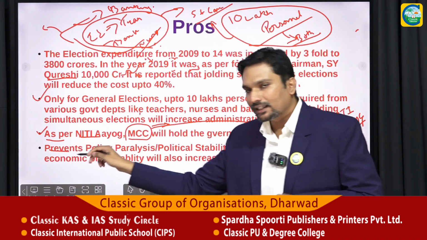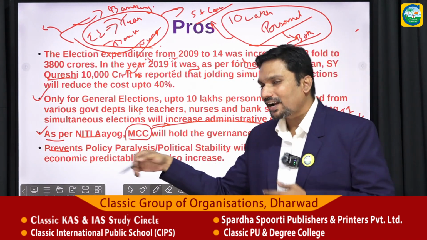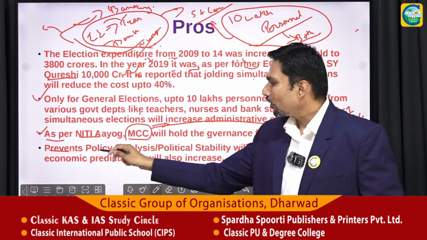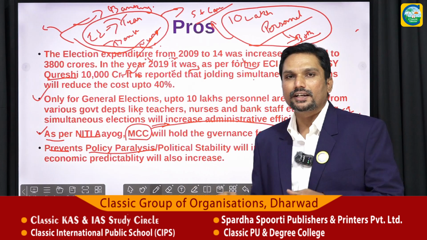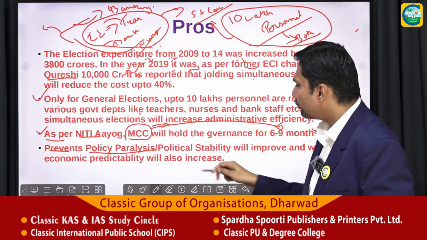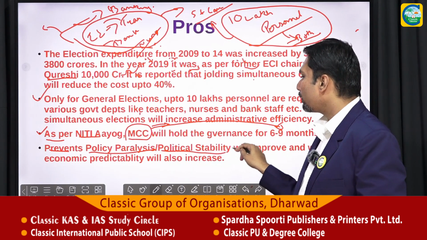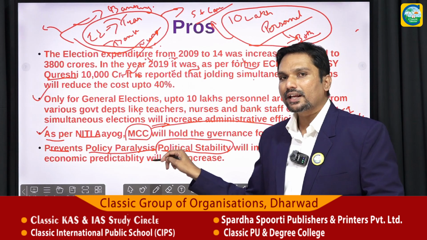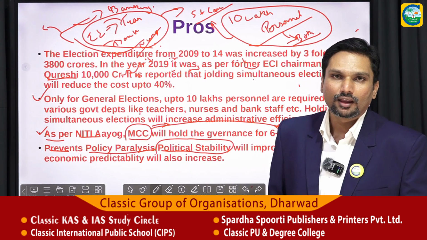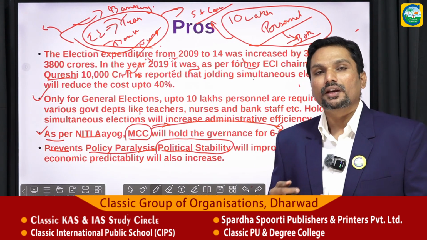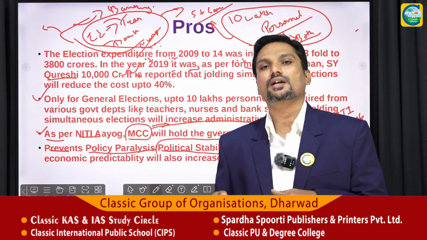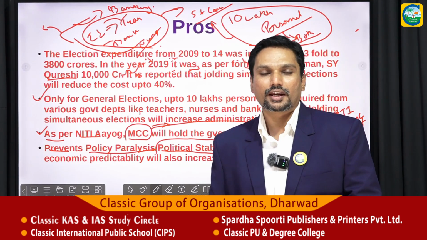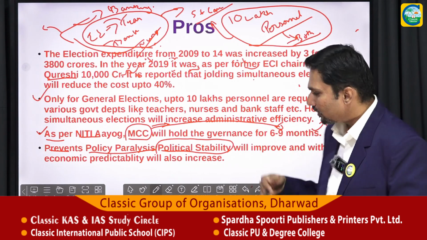Again, the other point is also very important, and I've already discussed this, right? It also reduces the policy paralysis, and simultaneous elections will provide a kind of political stability to our polity. If there is political stability in our polity, there will be a lot of investments coming from abroad, and the private investment of our domestic economy will also increase. The consumption will increase.